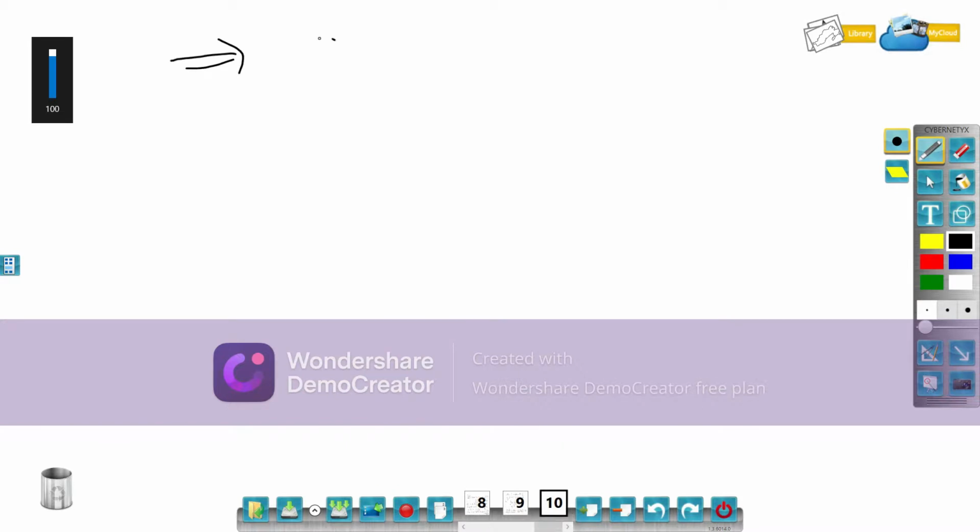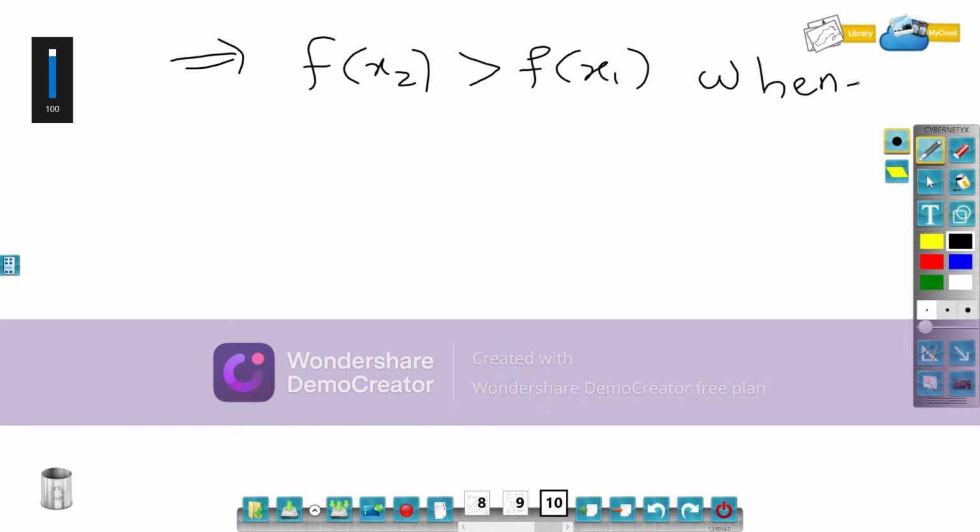This would imply f of x2 greater than f of x1 whenever x1 is less than x2. It's one and the same.